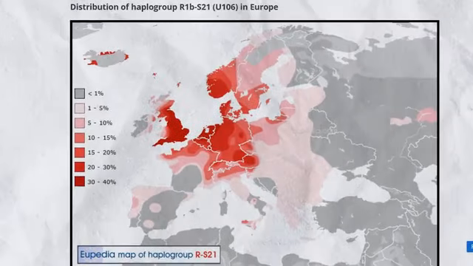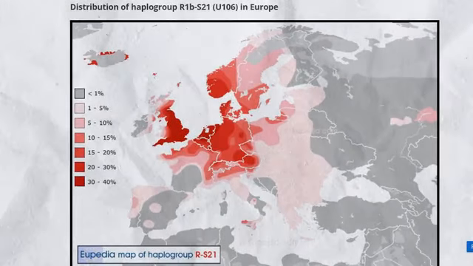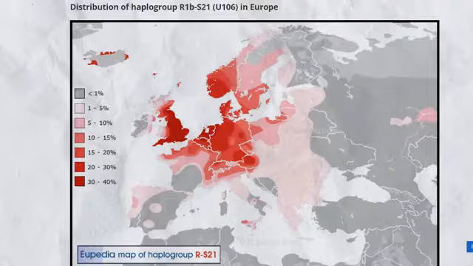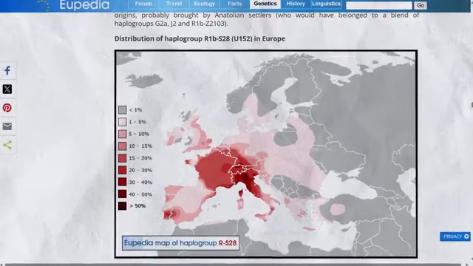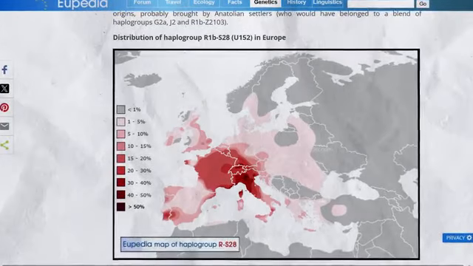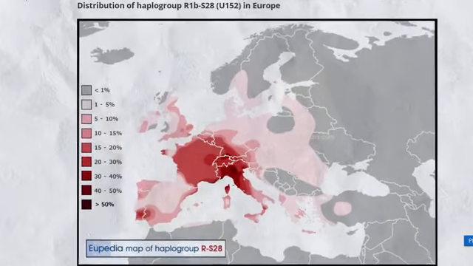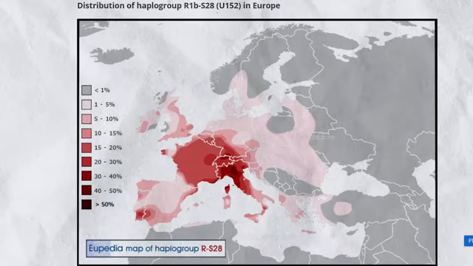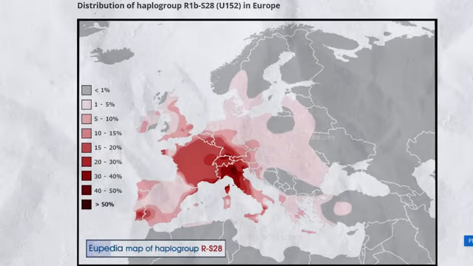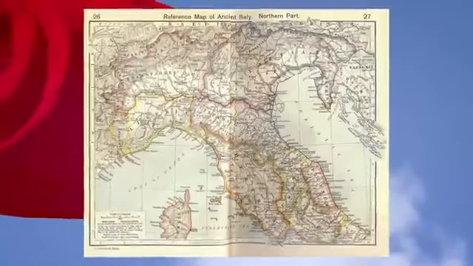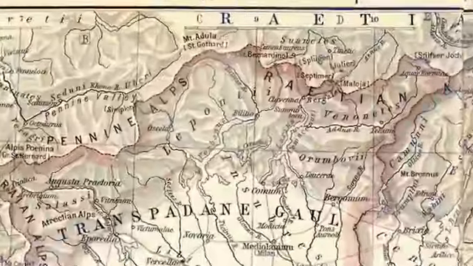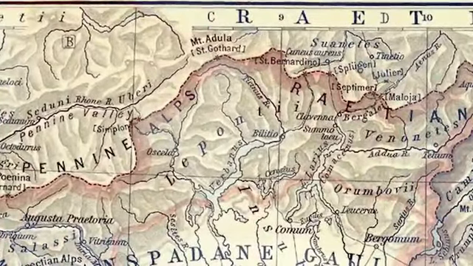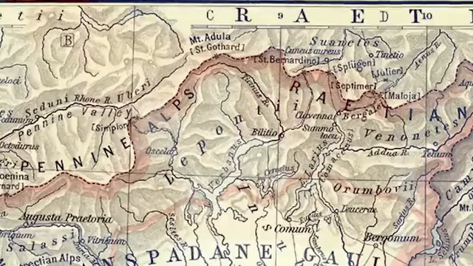And again, if we look at this map of its distribution today, we can see how common it is in Northern Europe. R1b-U152, on the other hand, is more of an Italo-Celtic branch, and you can see in this map it peaks in places like northern Italy today. The study notes that this R1b-U152 haplogroup fits well with the ancient Celtic people known as the Leponti, who lived in parts of modern Switzerland and northern Italy around the Alps.